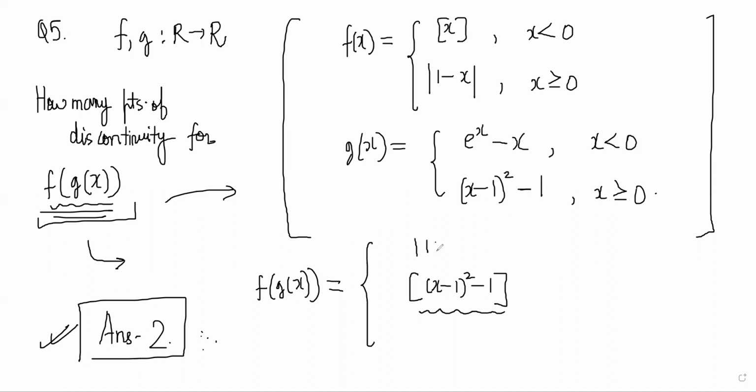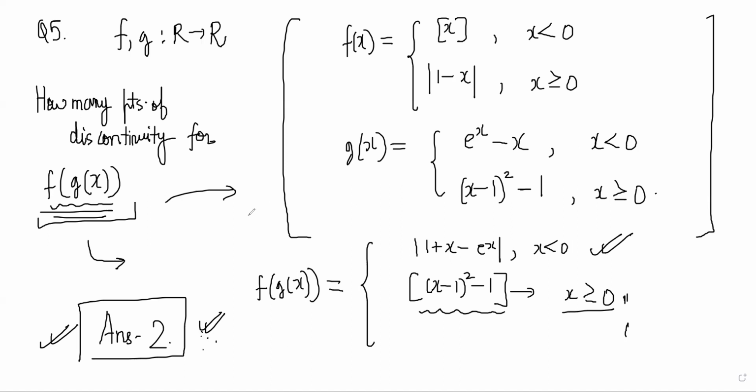Yes, that is correct: 1 plus x minus e power x, with mod, for x less than 0. This is correct. But what about this other part? When is this happening? It is not correct if you say it is for x positive. That's wrong. So that's why I'm saying, do it carefully. We'll discuss the answer and the solution tomorrow if you have not gotten it. But try it out a little bit more. This part you have said is correct; this part is left.